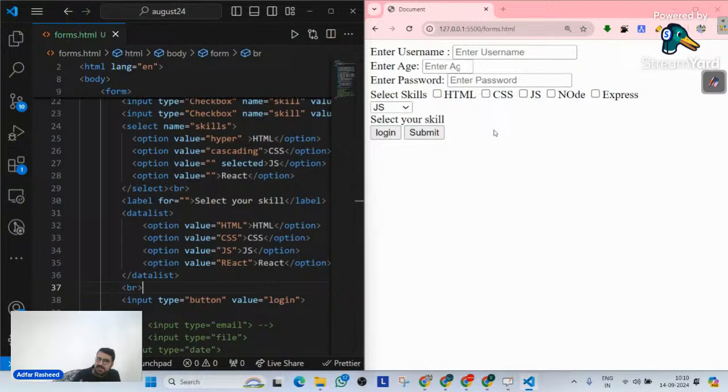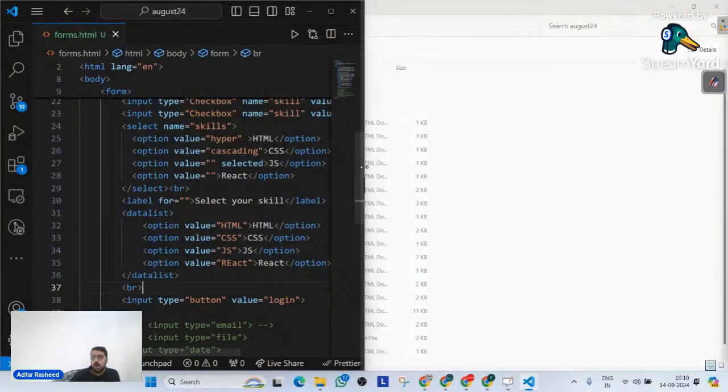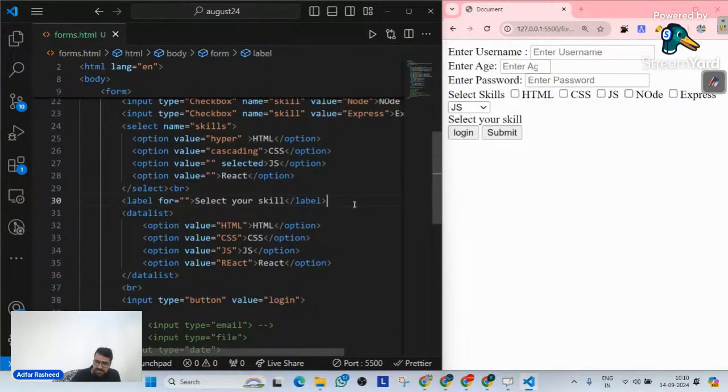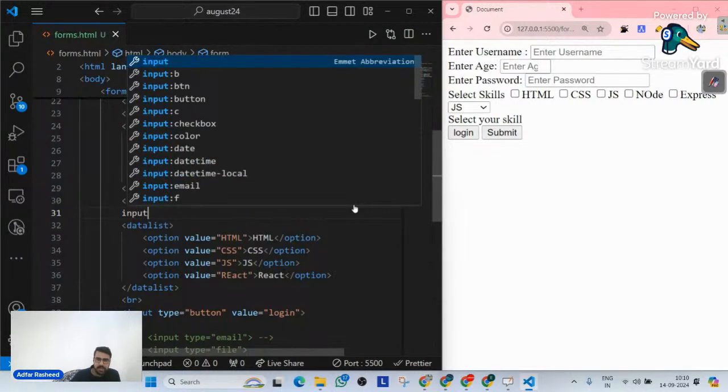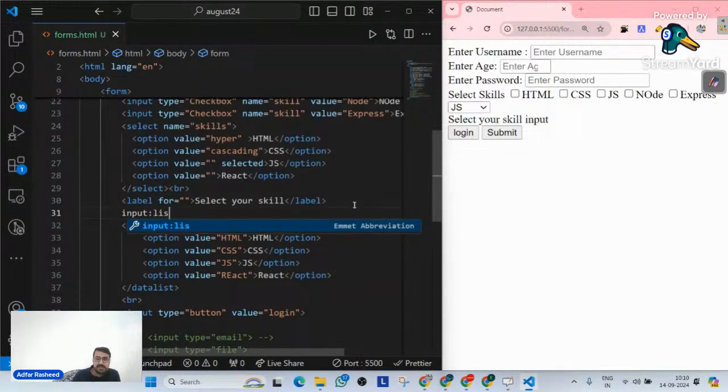So what does this datalist actually do? Always remember, the datalist that we have will make sense only if it is connected to an input that has a list attribute.